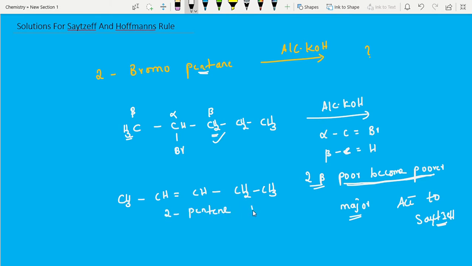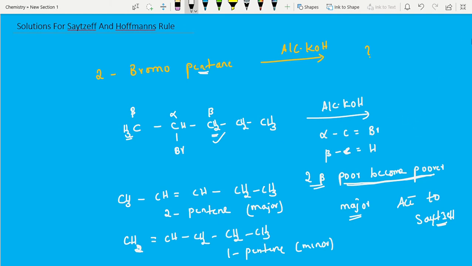This is major, according to the definition, and also according to the electronic effect, hyperconjugation. The other is CH2 double bond CH, CH2, CH2, CH3, which is 1-pentene. It is the less substituted alkene, while this one is the more substituted alkene. This is minor. This is the solution. Hope everybody solved this one, check your answer now.